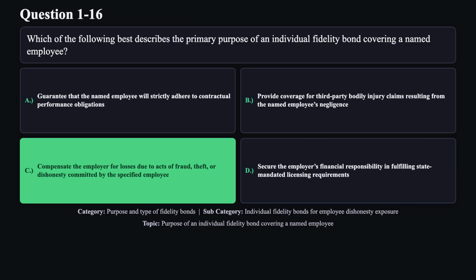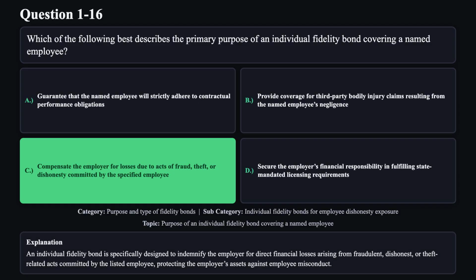The correct answer is C. An individual fidelity bond is specifically designed to indemnify the employer for direct financial losses arising from fraudulent, dishonest, or theft-related acts committed by the listed employee, protecting the employer's assets against employee misconduct.